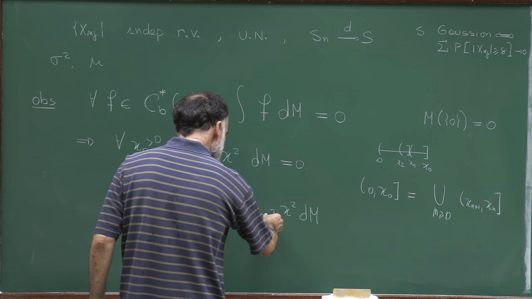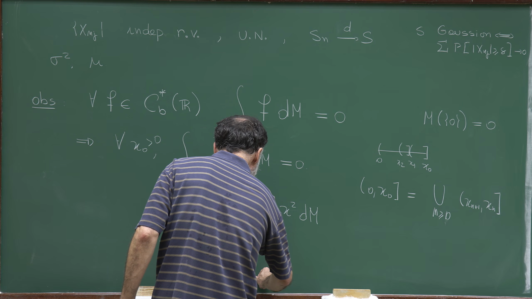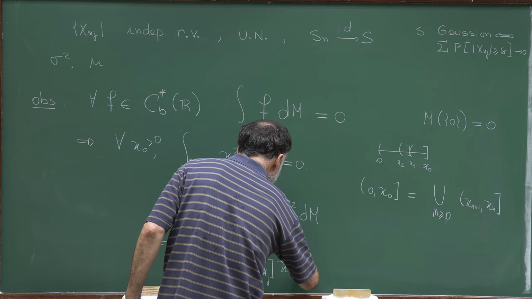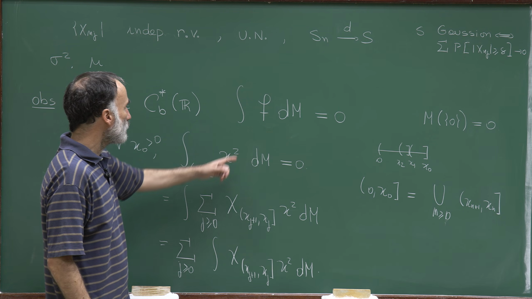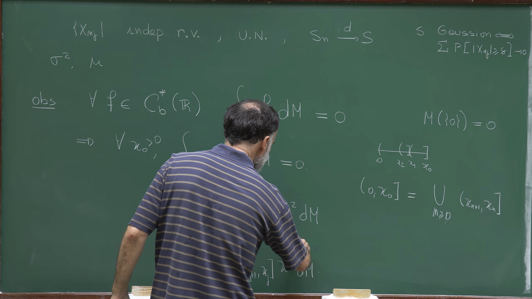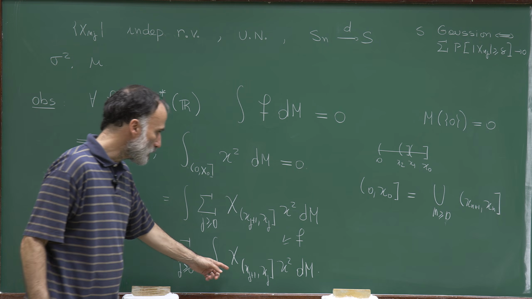What I claim is that the integral of this function is 0, because I can always find a function f in CB star which is positive and larger than this function.